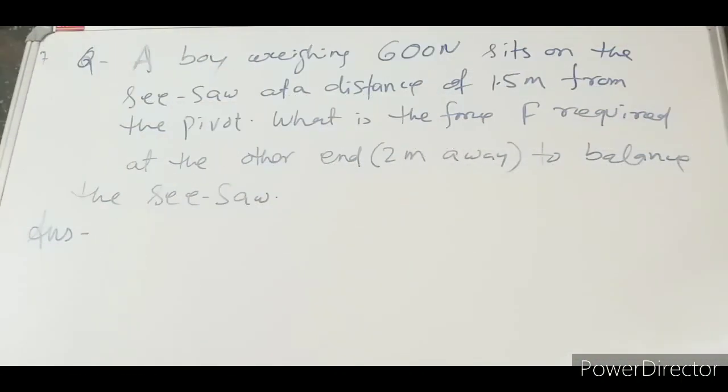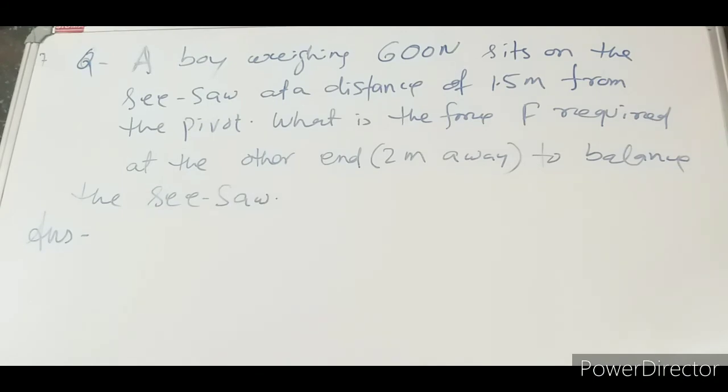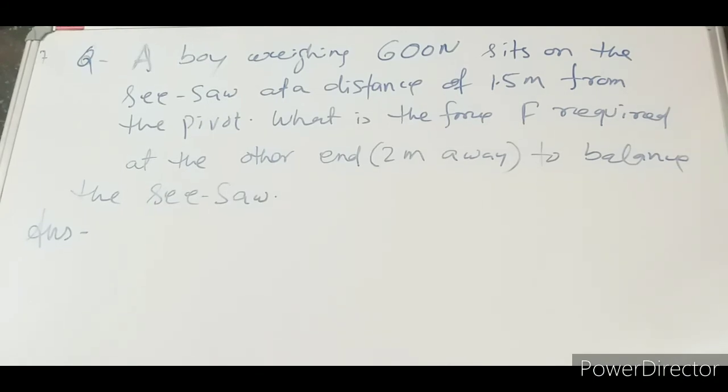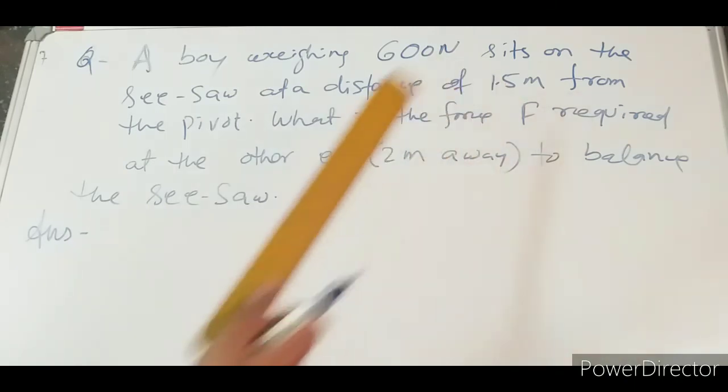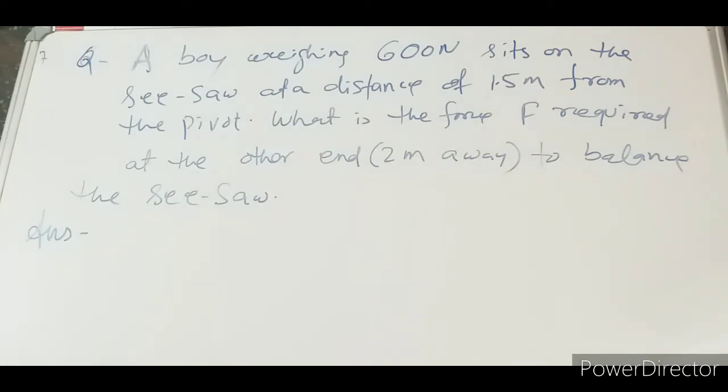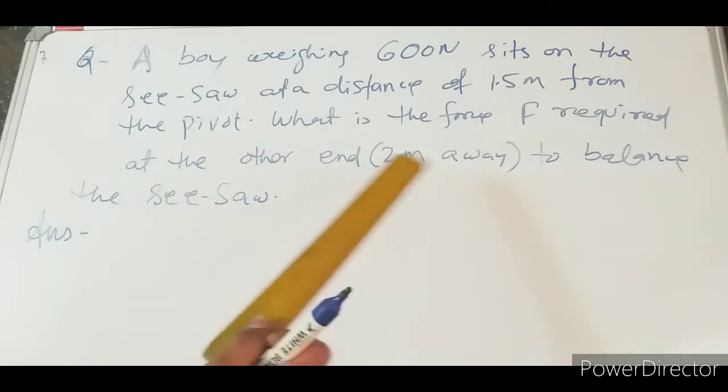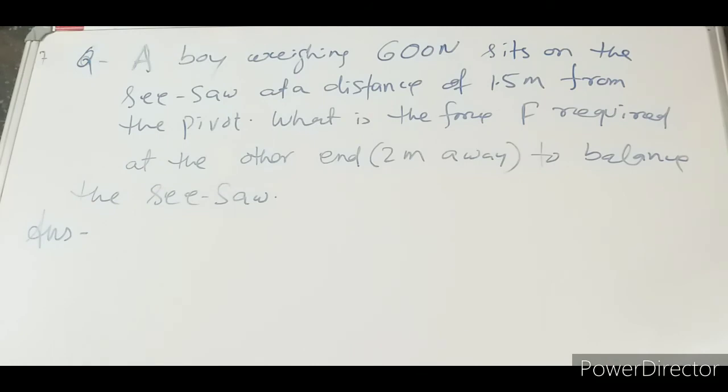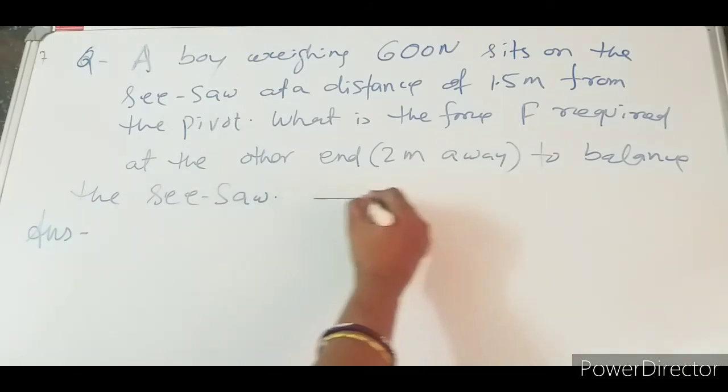Here is another numerical for moment of force. A boy weighing 600 Newton sits on the seesaw at a distance of 1.5 meter from the pivot, or from the fulcrum. What is the force required at the other end, 2 meter away, to balance the seesaw? Let me draw the diagram here.